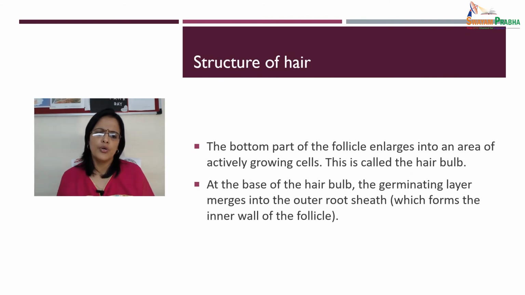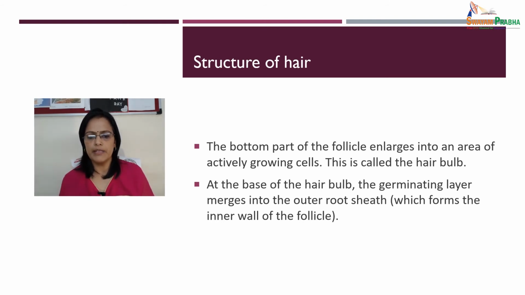So now the bottom part of the hair follicle enlarges into an area of actively growing cells. This is called the hair bulb. Okay, so all these terminologies you must know, because when you draw the diagram of hair, you will label all these things, so you must know all of this in a little bit of detail.